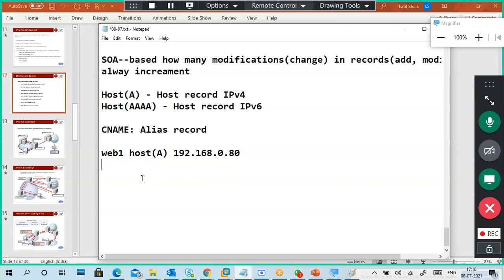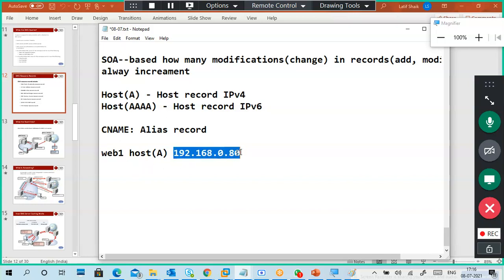This is an IP address I gave to a host, a server, and that is my web server.